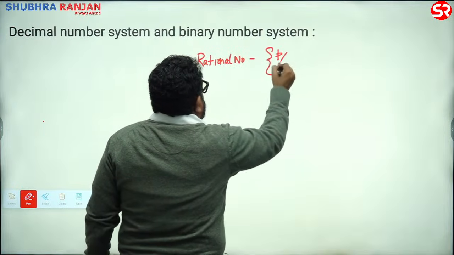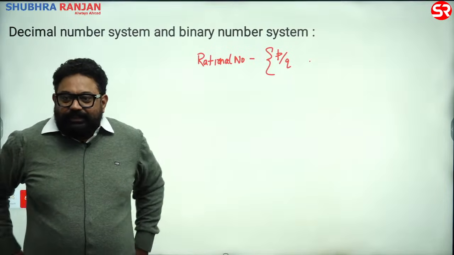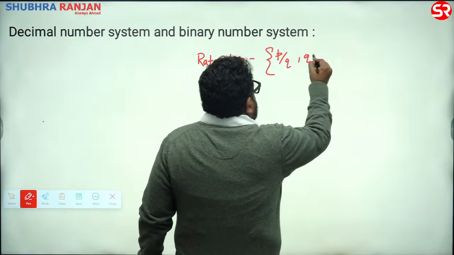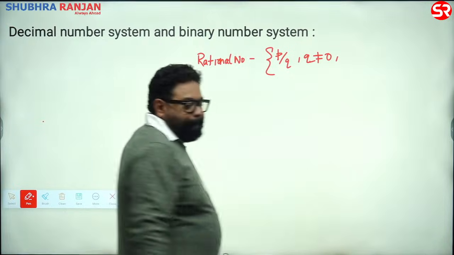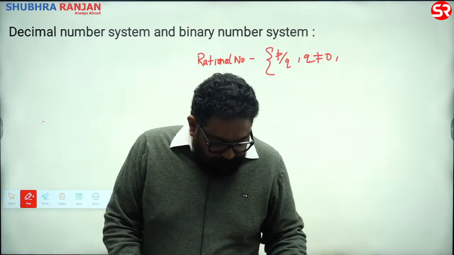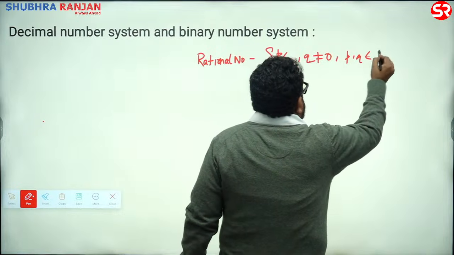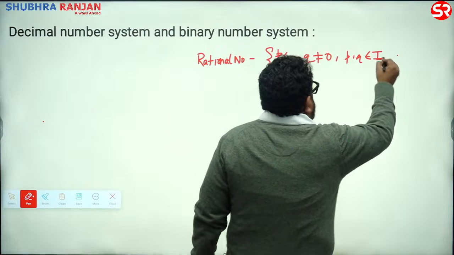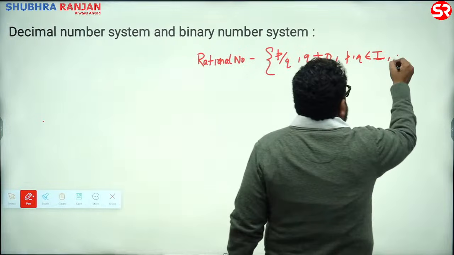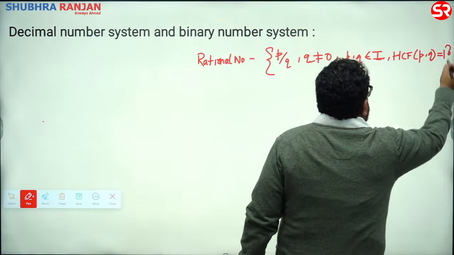Numbers of the form P upon Q, where Q is not equal to 0, P and Q belong to integers, and HCF of P and Q is 1.